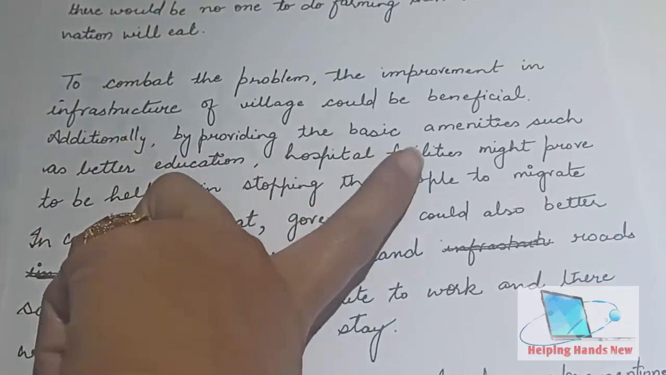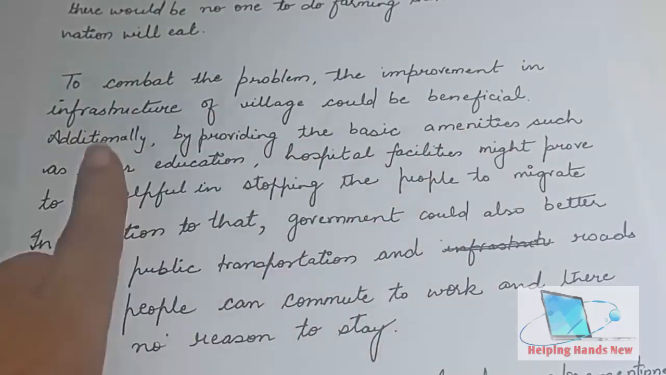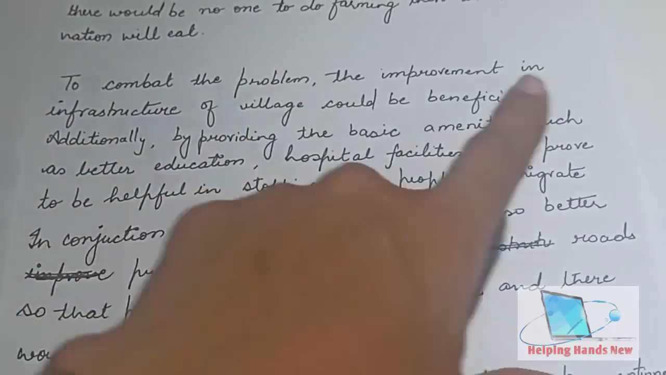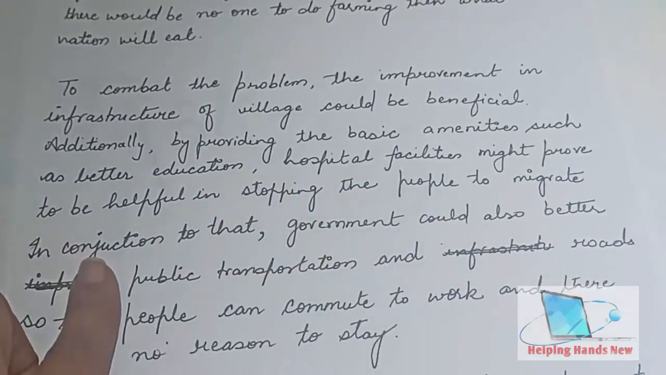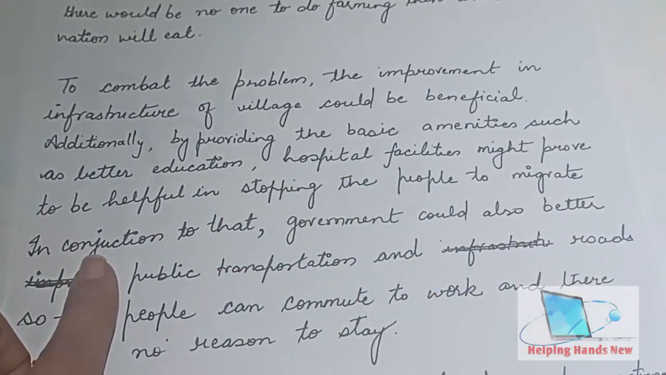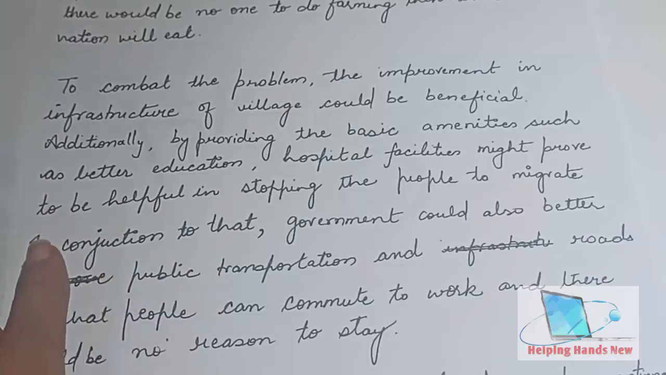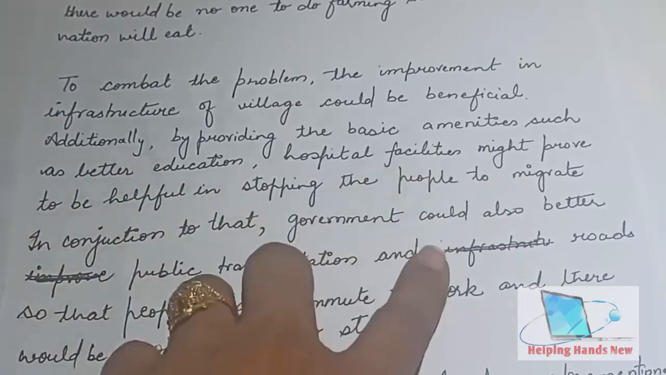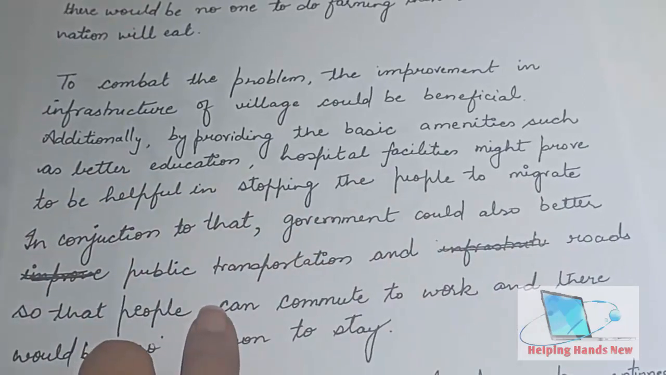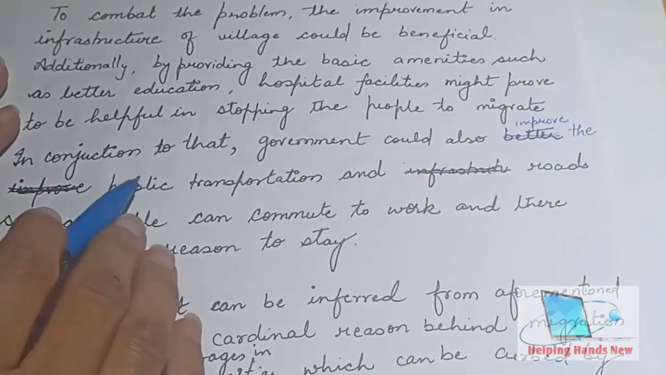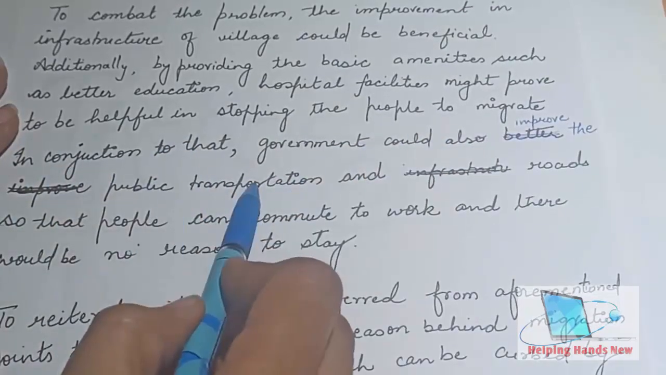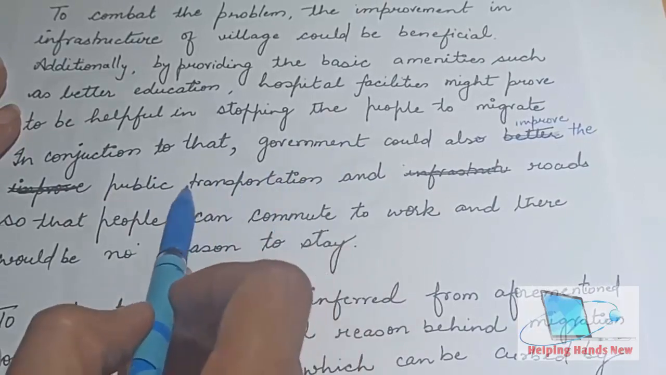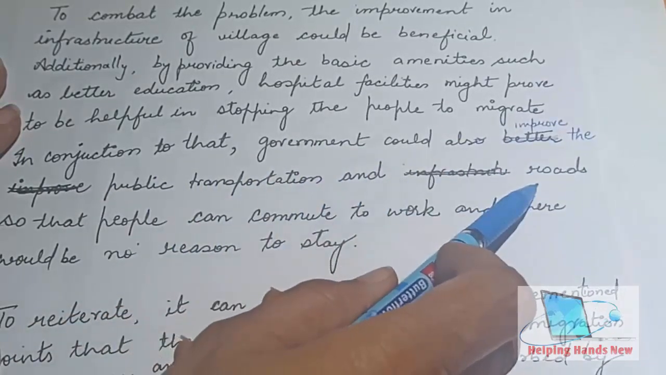Additionally, providing basic amenities, meaning facilities such as better education and hospital facilities, might prove helpful in stopping people from migrating. Okay, we can provide them hospitals, we can provide good education over there, so there will be less migration, I believe. In conjunction with that, meaning in addition to that, the government could also improve public transportation. What can the government do? They can improve public transportation and roads.